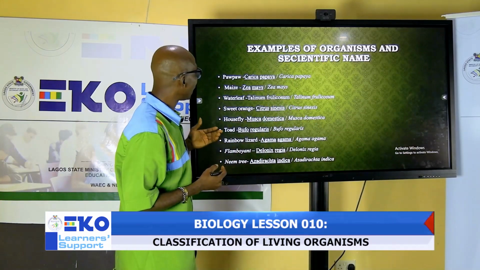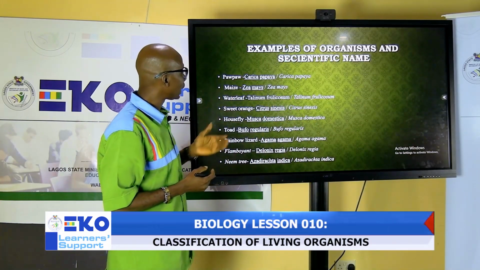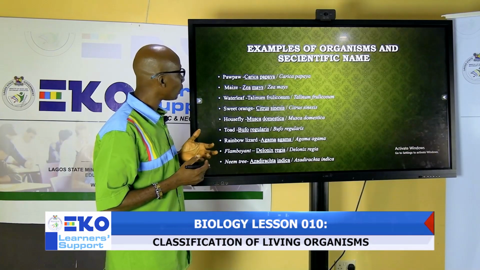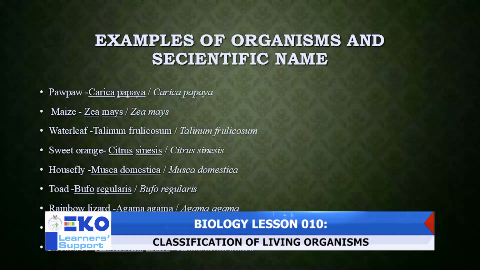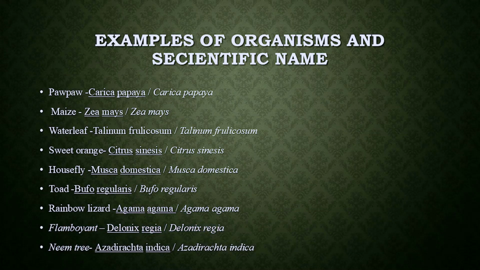Now this is an example of binomial nomenclature, of how some organisms are named. I have here pawpaw. Pawpaw is named Carica papaya, or you can put it in italics as I've done here. Maize is Zea mays. Water leaf is Talinum fruticosum. Sweet orange is Citrus sinensis.